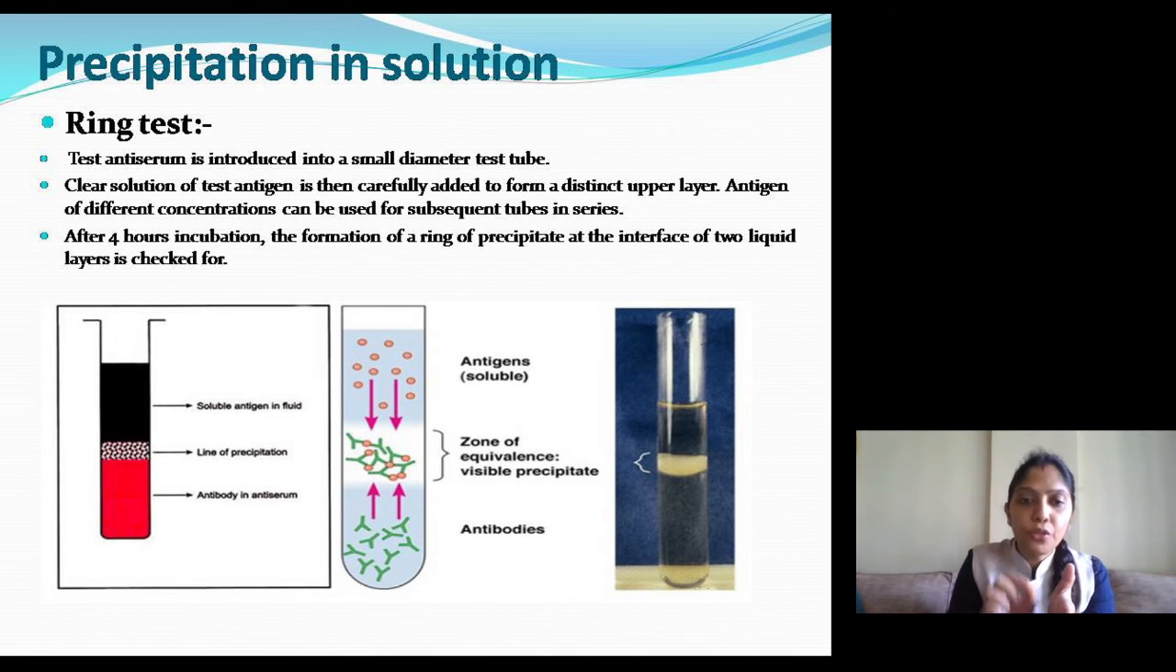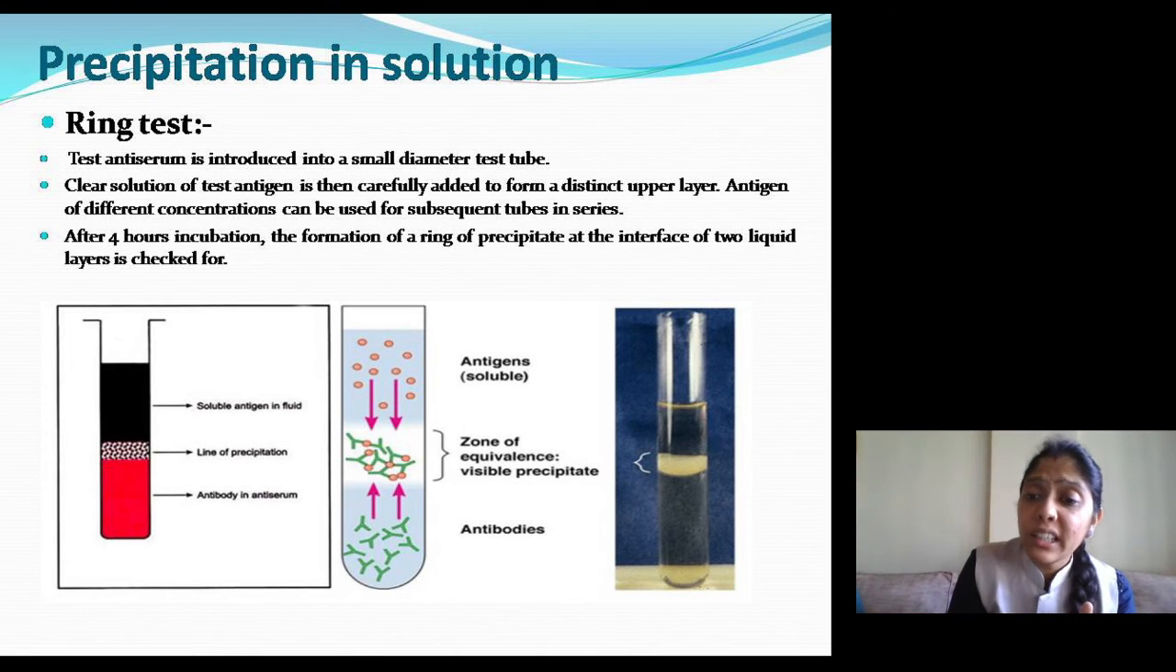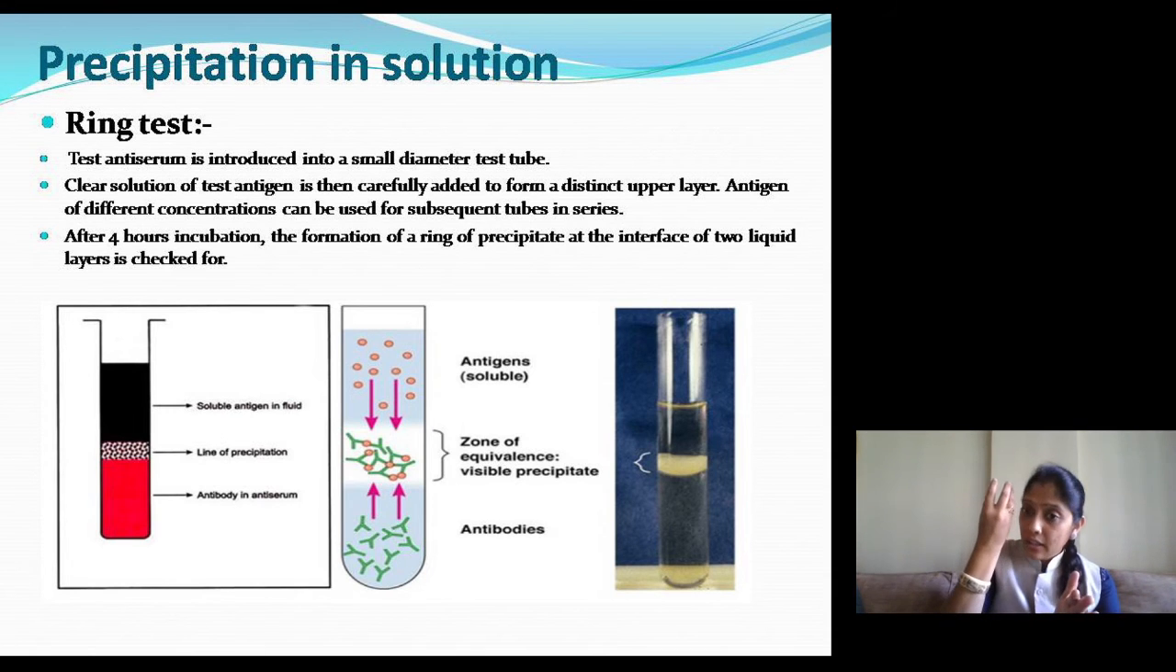In this, you have to add the test anti-serum. Why is it called test anti-serum? Because you have collected that serum from the patient, and in the patient serum you are detecting whether that particular serum contains antibodies or not. Against what are you checking antibodies? Suppose I say that I have got syphilis, so please check and tell me whether I have syphilis or not.